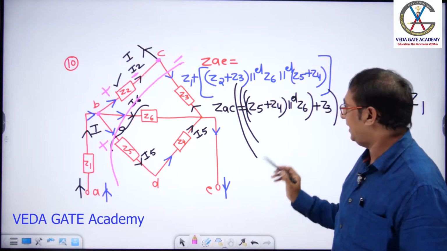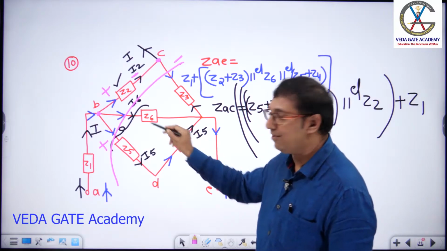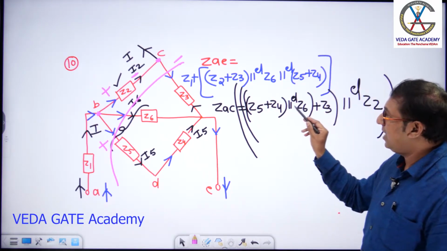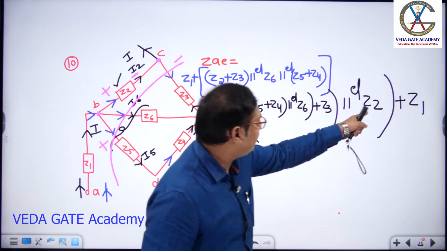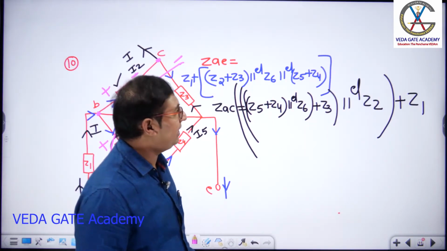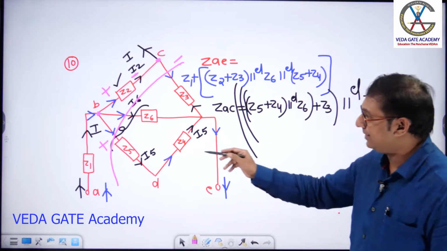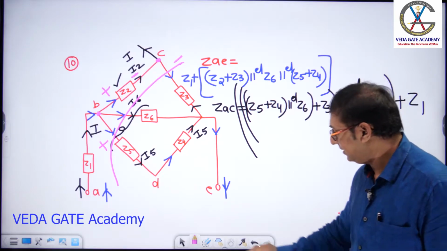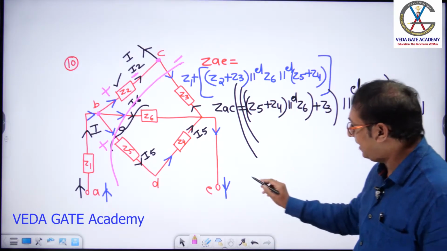Fine, sir? Right. See, observe even my phrasing, please. Z5 plus Z4 parallel with Z6. Parallel with Z6, combination series with Z3. And the total combo is parallel with Z2. Next, the total combo is connected in series with what? Z1. Same question if examiner asks, yes, ZAD, how you answer?